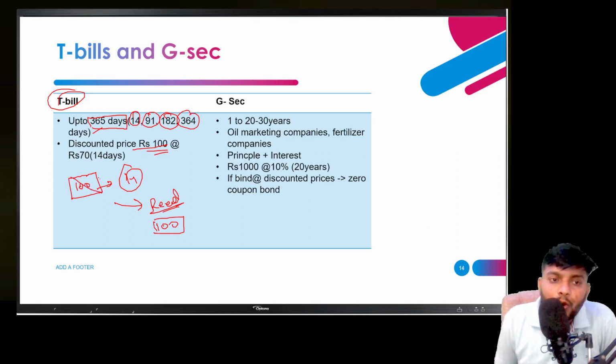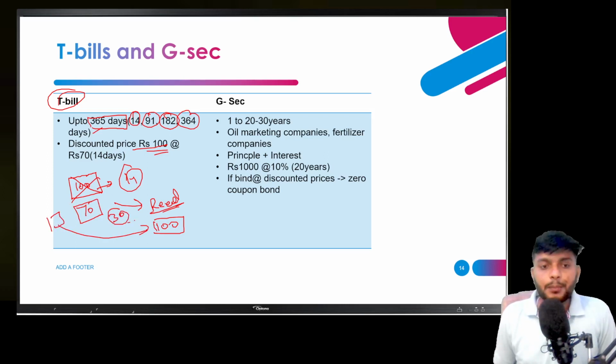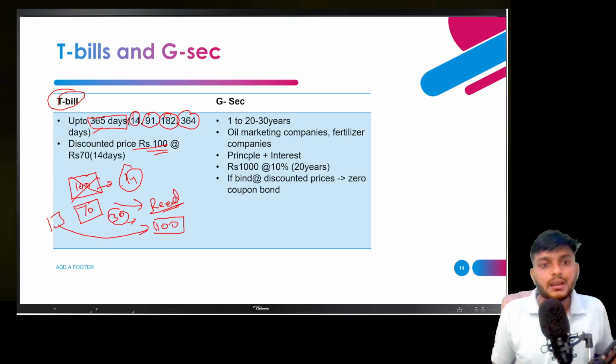So the government says, you don't need to give all the 100 rupees. Just give 70 rupees to me. I am giving you a security of 100 rupees. When you redeem it, you will get 100 rupees. And the 30 difference is the profit for you. It's basically the interest. So you are not getting direct interest on it, but the gap is there. The discounted price gap is the profit for an investor.